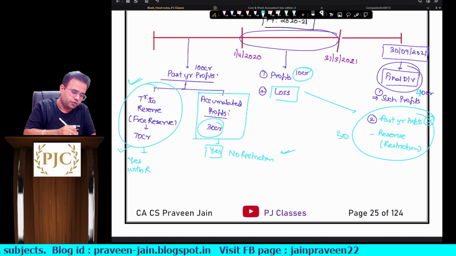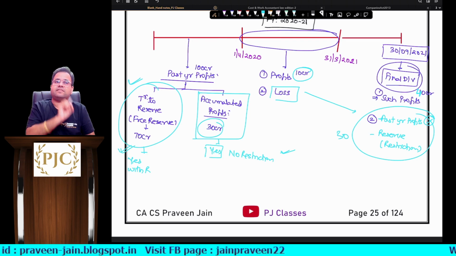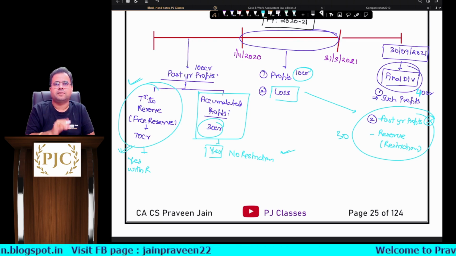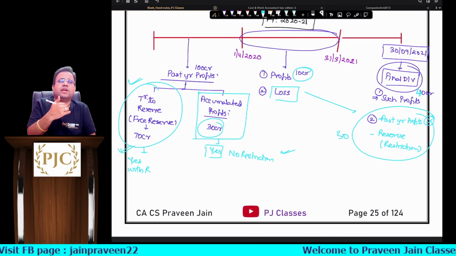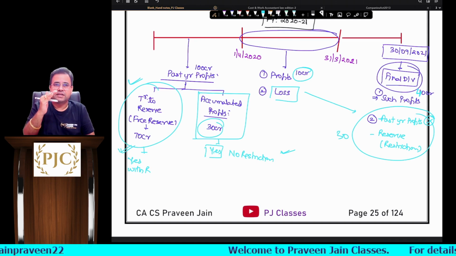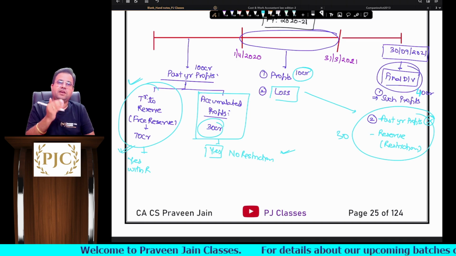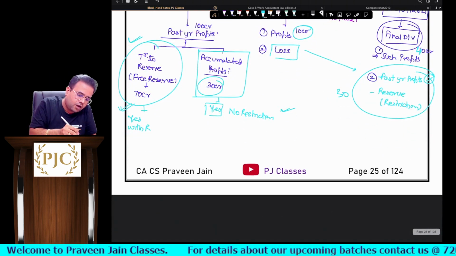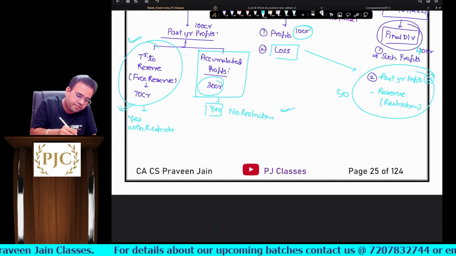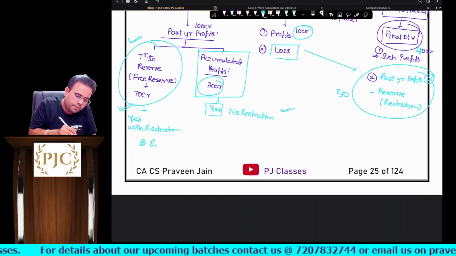Yes, because you are touching the reserves. But as a situation where there are losses with restrictions, we will not allow you to declare more dividend. Up to 30 crores you can declare, more than that is also possible, but we will put some restrictions on that. And all these restrictions are given in rule number 3.